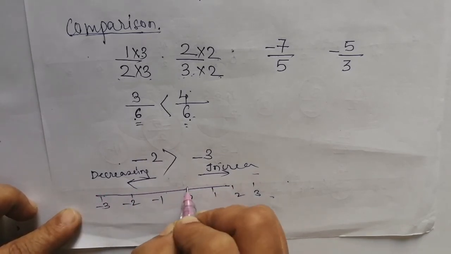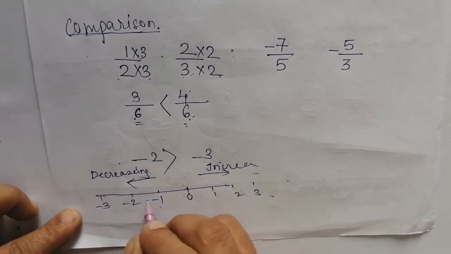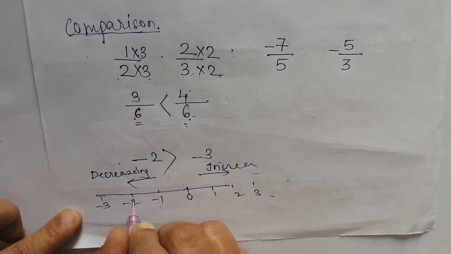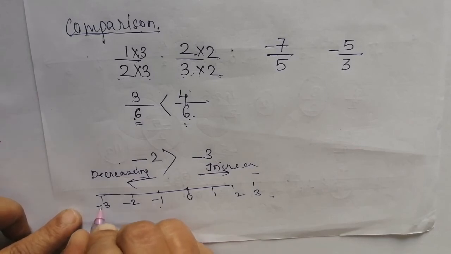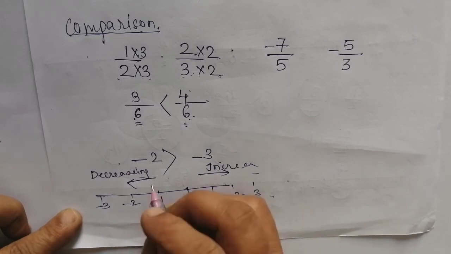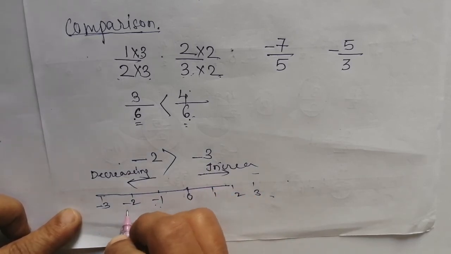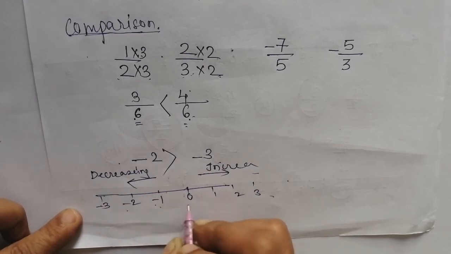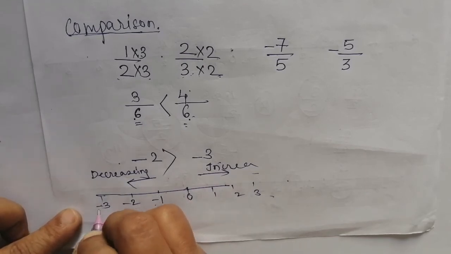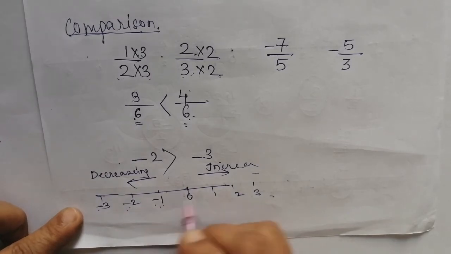That means we can say that 0 is greater than -1, -1 is greater than -2, -2 is greater than -3. This is in decreasing order. Means -1 is smaller than 0, -2 is smaller than -1 and 0, -3 is smaller than -2 and -1. This way.